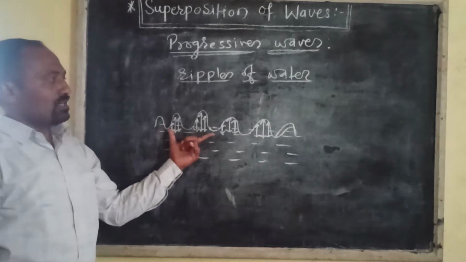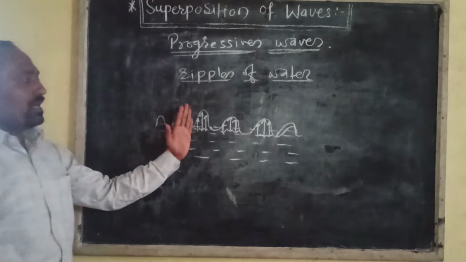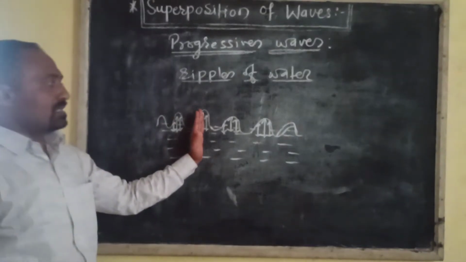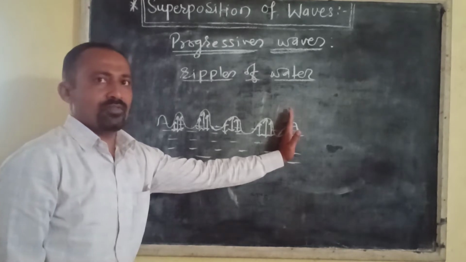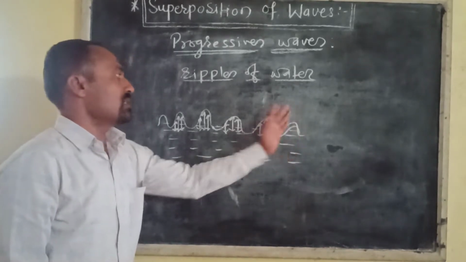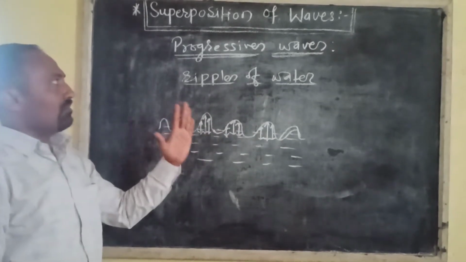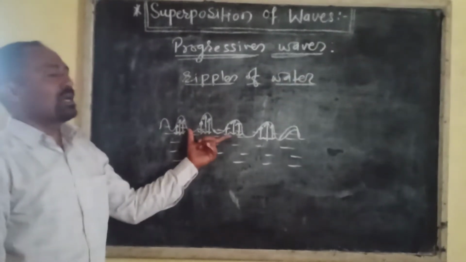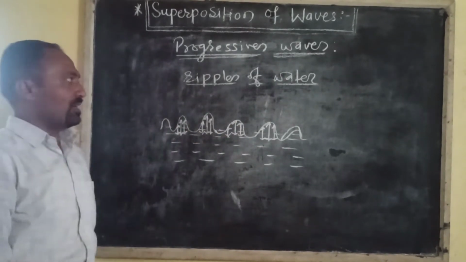Now we have to define the progressive wave. A progressive wave is a wave in which a disturbance produced in a medium continuously travels through the medium without any obstruction. Such a wave is called a progressive wave. Or in other words, we can say that a progressive wave is a wave which continuously travels in the forward direction.